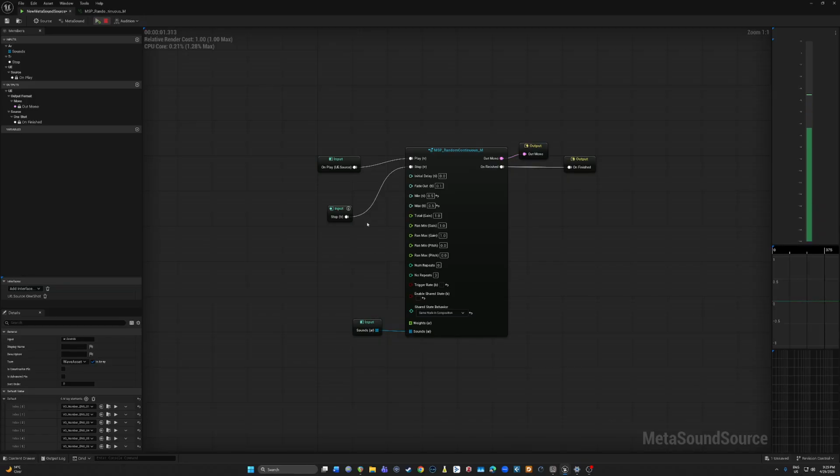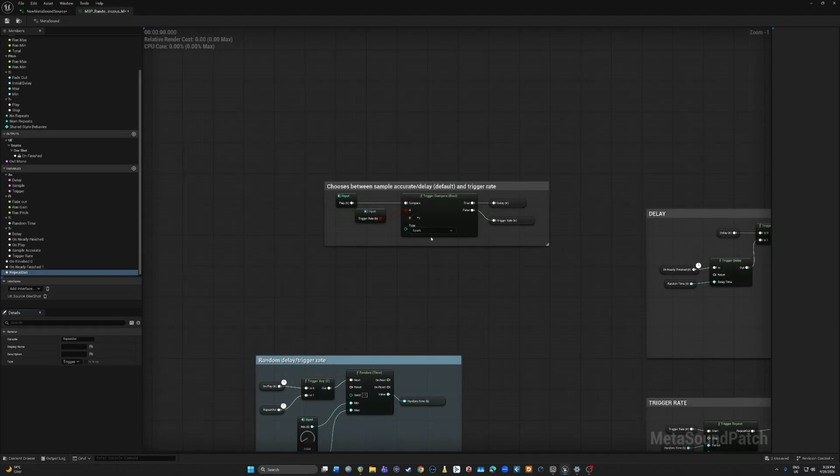So, how does this work? When the patch plays, it does a trigger compare bool, and it says, if the trigger rate checkbox is equal to not being checked, then it triggers this variable called delay.